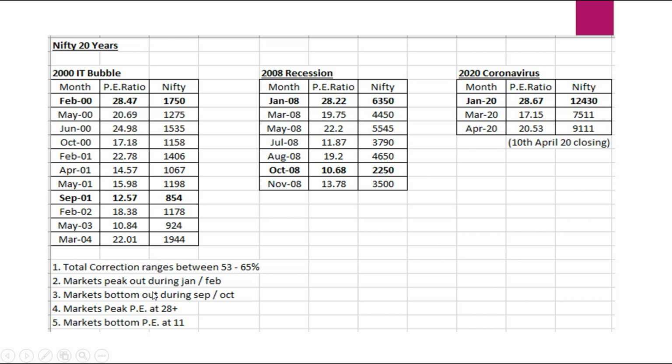So these things need to be registered well within us, so that when we courageously take the right steps during this time, it can be very fruitful and very profitable to us. So with this, let us go a little deeper into each and every case of this IT bubble and recession, so that we can make some assumption of what can happen going forward.